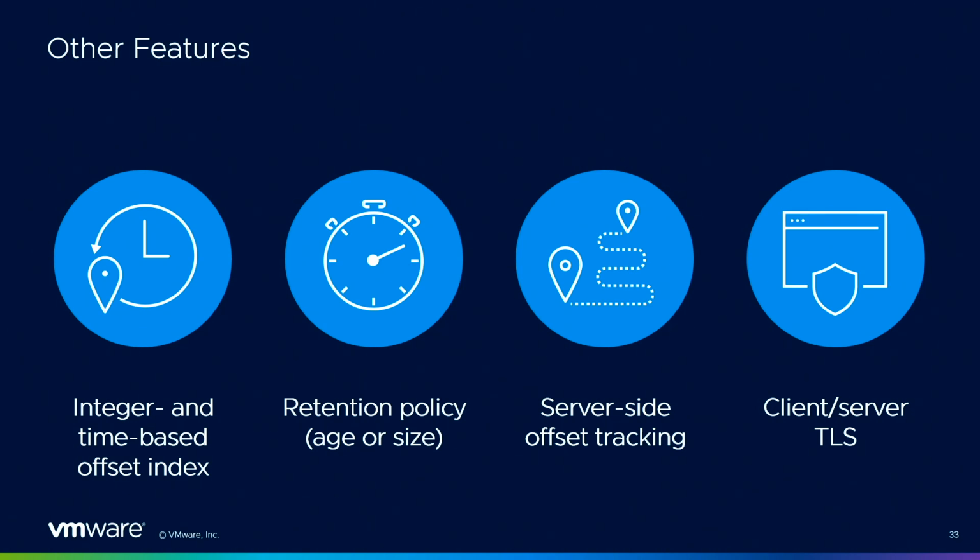There's also server-side offset tracking. This is, again, for consumers: a consumer can store the offset of the last message it processed. This way, when it restarts, it can resume where it left off. So this is built inside the server, but you can use any data store. You don't have to use it. It's just that you don't have to maintain an external data store, but you can still use a relational database if you want to store your offset at some point.